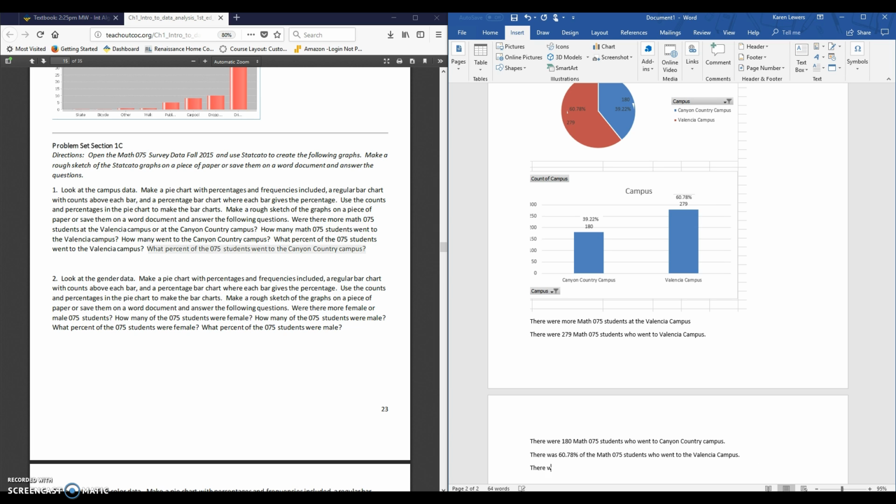There was 39.22% of the Math 075 students who went to the Canyon Country campus. That answers all the questions for number 1. It's a similar process for number 2. The first half of the question, you're working in the Excel document and making the charts. In the second half, you're reading the charts.